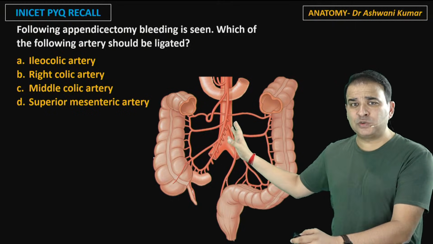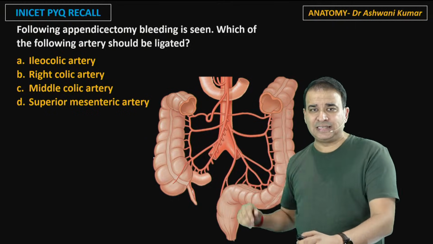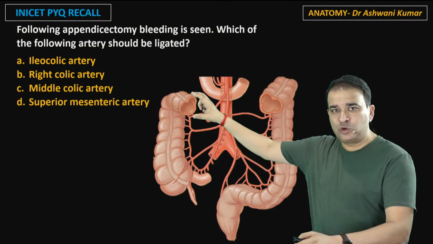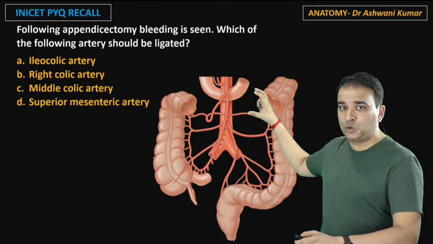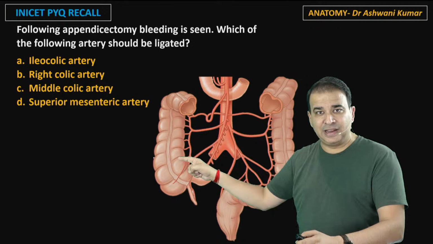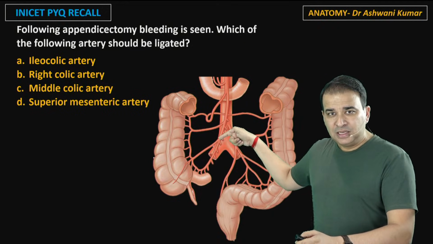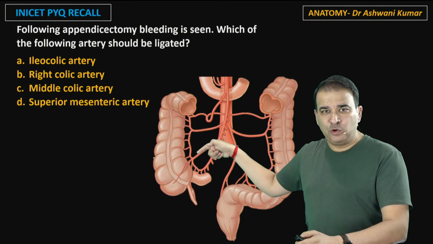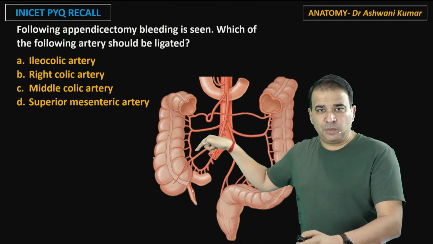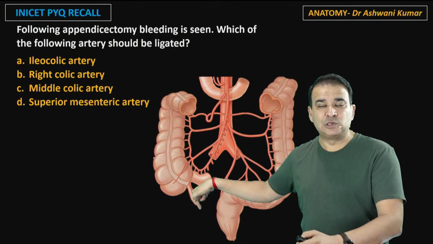And the major branches of the superior mesenteric artery are given toward the right side. Look at that. First we have the middle colic artery. This one is the middle colic artery, which is going to supply the transverse colon, the major part of the transverse colon. After that, look at this artery here. That is the right colic artery, which is supplying the ascending colon. And look at this one, guys. This is the iliocolic artery. If you look carefully, the iliocolic artery is giving a branch to the cecum, and then this branch goes behind the terminal ileum to supply the appendix also.